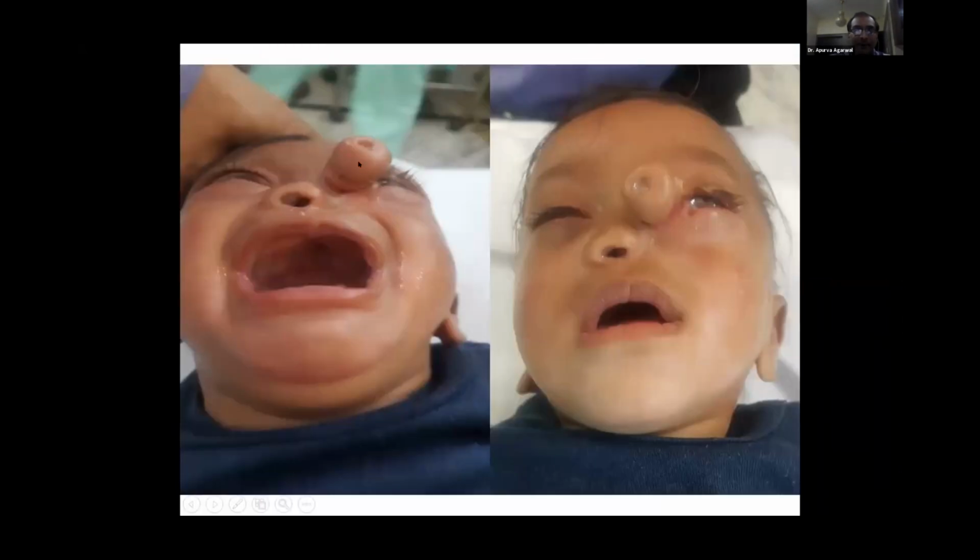Everybody can recognize this. This is Down syndrome. This is another child with lateral nasal proboscis. One of the nostrils has come up like the trunk of an elephant. So we did a surgery for these children, and this lateral nasal proboscis was sutured in the midline, and a nose was formed.